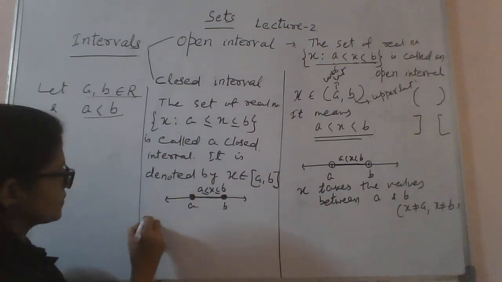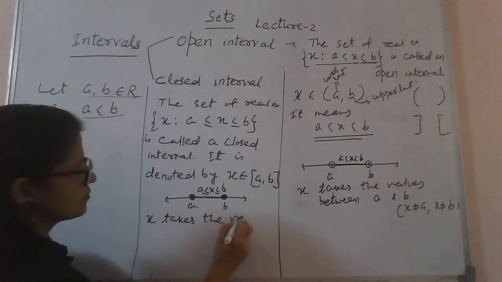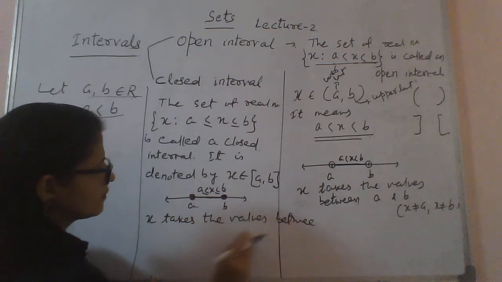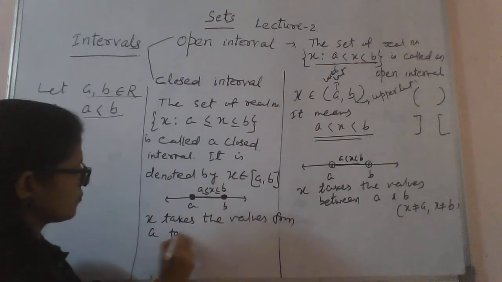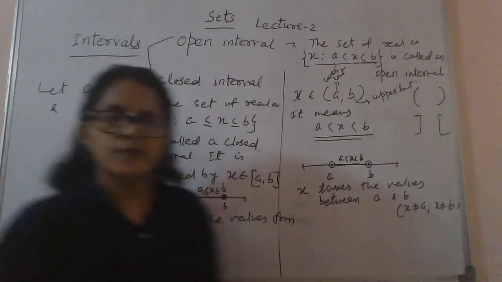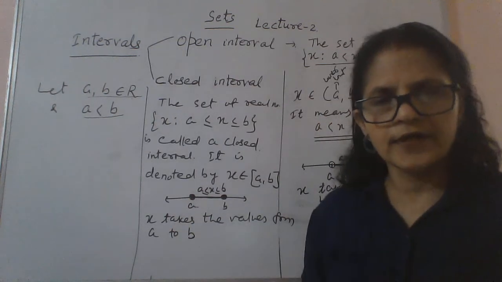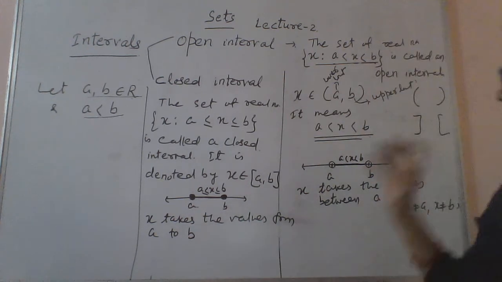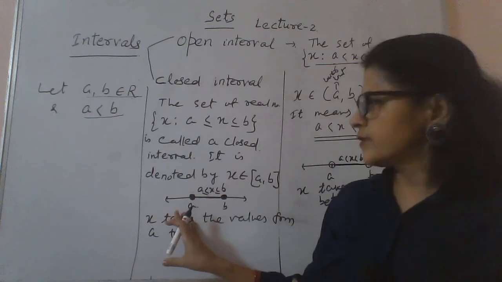So it means x takes values from A to B, all the values between A and B included. X can be equal to A, x can be equal to B also. So this is basically a closed interval.